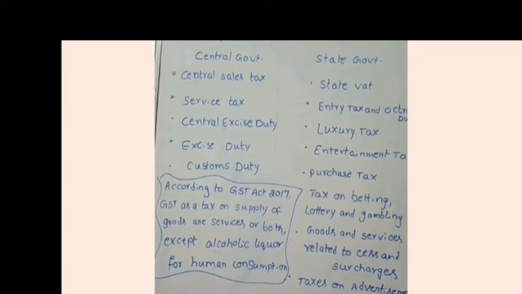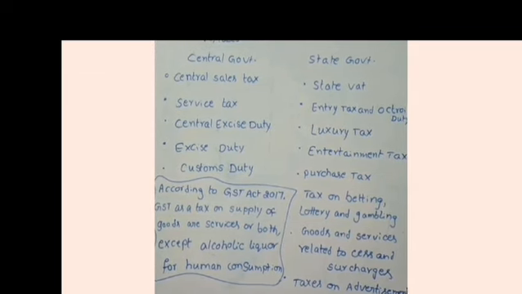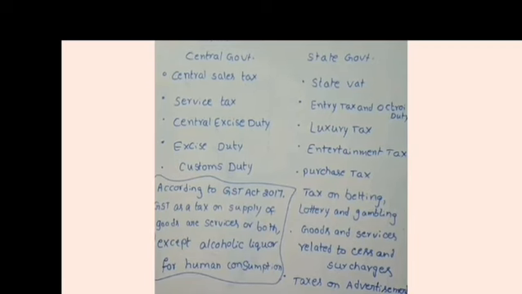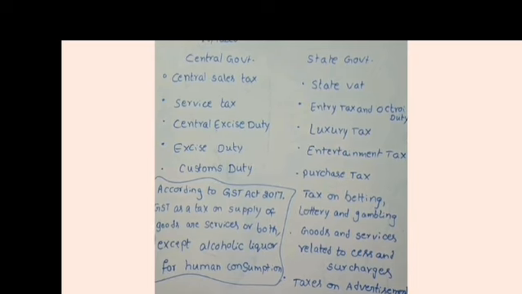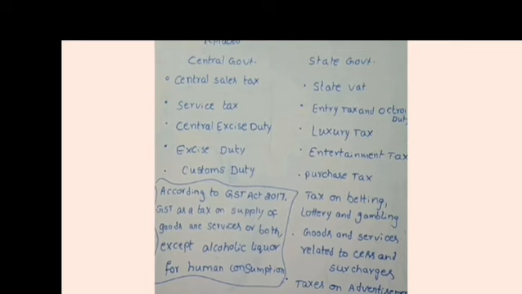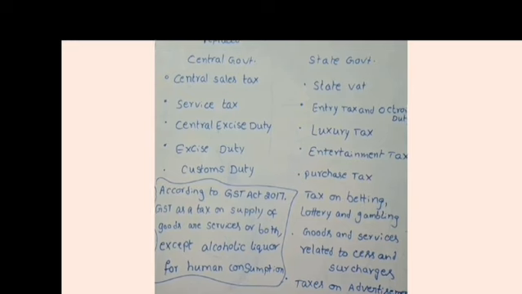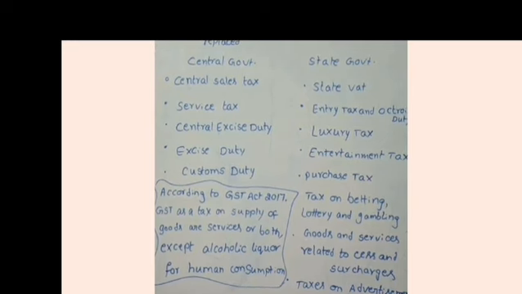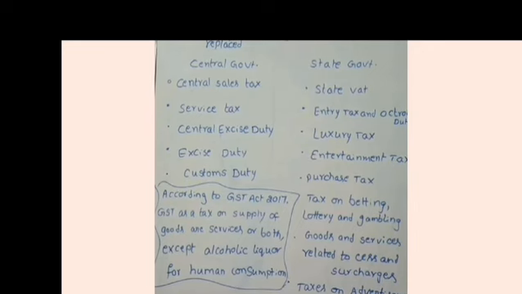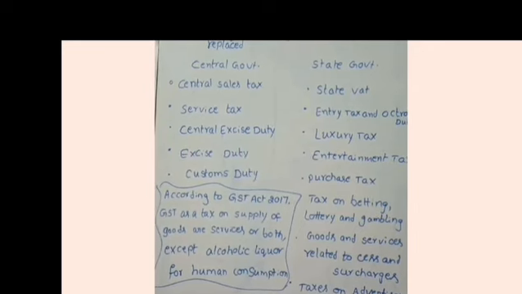Under the state government also we have a number of indirect taxes, but after introducing this GST, these taxes were also replaced by GST. What are the taxes under state government? Those are state VAT, entry tax and octroi duty, luxury tax, entertainment tax, purchase tax, tax on betting, lottery and gambling, goods and services related cess and surcharges, and taxes on advertisement.